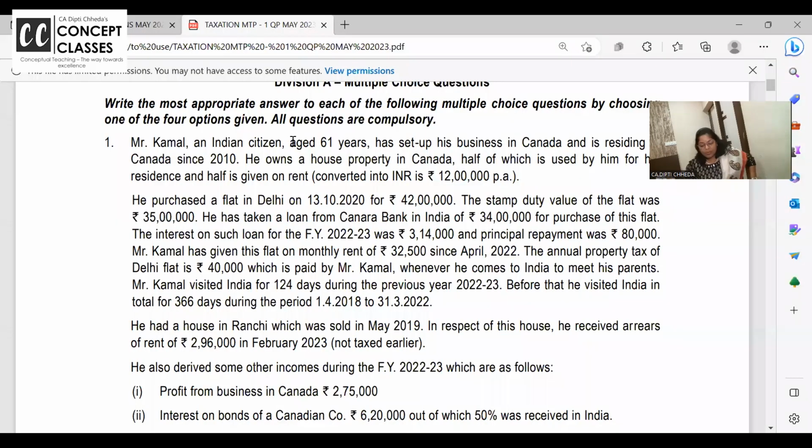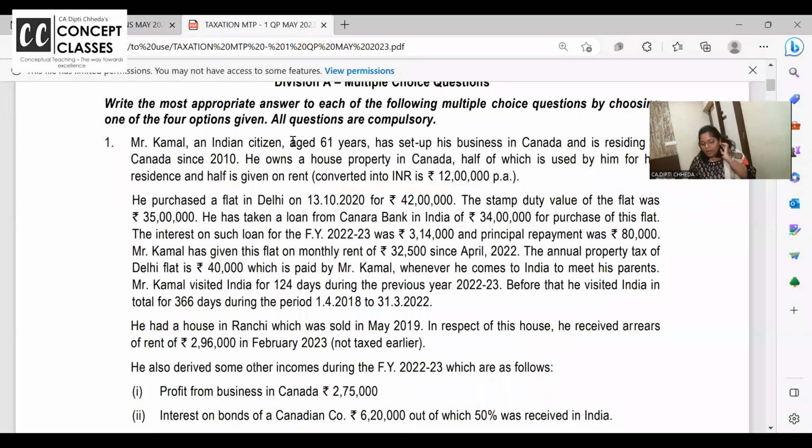Directly in your MTP answer book, they have directly solved it. So we will be solving all the MCQs. So here we begin with reading. First of all, let us read it directly. All right, let us read question number 1 for direct taxation, which is a case study based question.